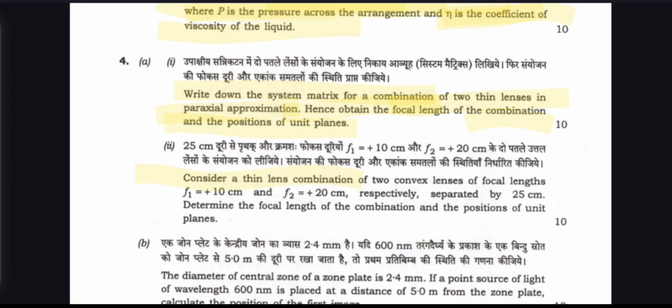And question number 2: consider a thin lens combination of two convex lenses of focal lengths f1 equal to plus 10 centimeter and f2 equal to plus 20 centimeter respectively, separated by 25 centimeter. Determine the focal length of the combination and the position of the unit planes. Mention the units.